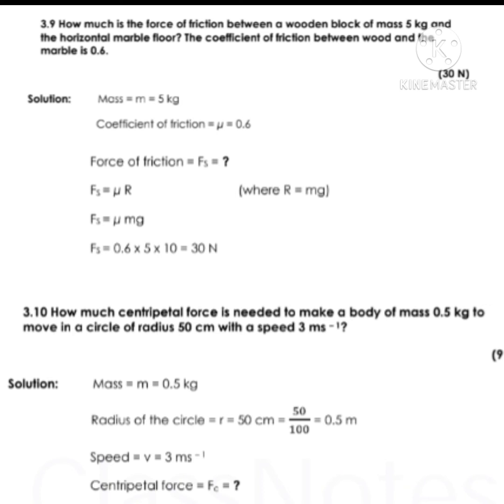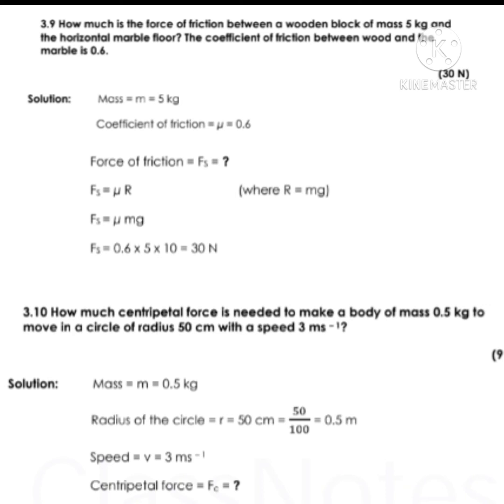Force of friction, Fs, we will calculate. As we know, Fs equals mu R, where R is mg. By putting R equals mg, we have Fs equals mu m g. By putting the value of mu, that is 0.6, mass 5 and g 10, we get Fs equals 30 Newton.